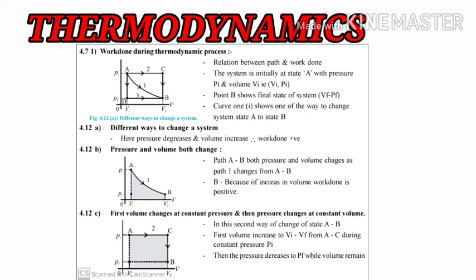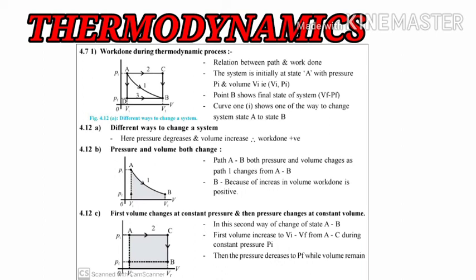You can say here in the 3 ways, from A to C, A to D and A to B. These are the 3 ways out of the many ways to change the state of the system from the initial to final. Now here you can see the relation between path and the work done. There will be many paths to change the state. We will see them one by one, but this is the common and general PV representation.